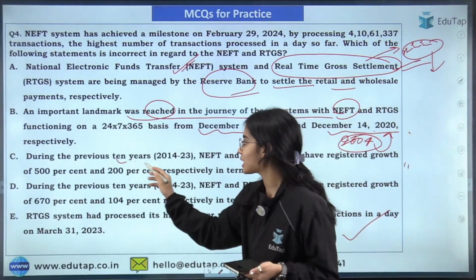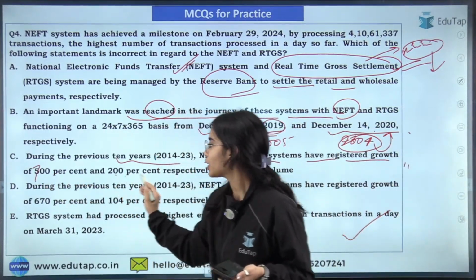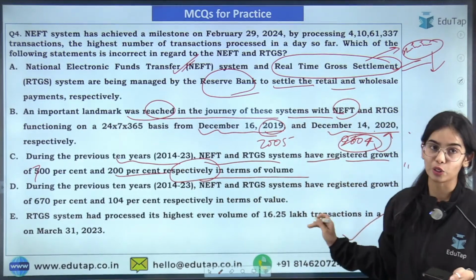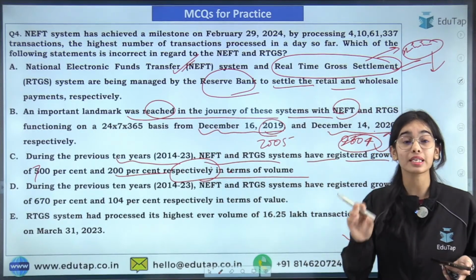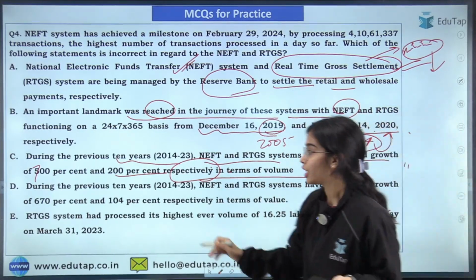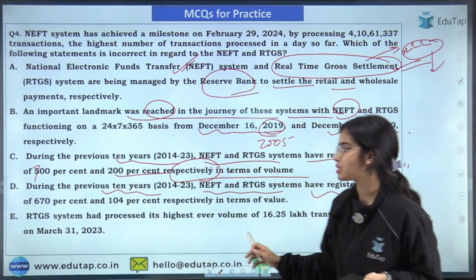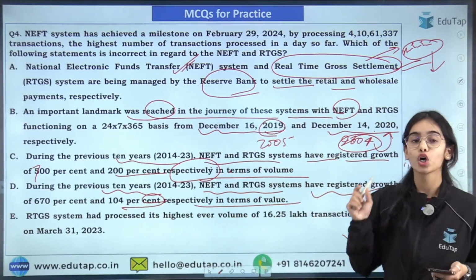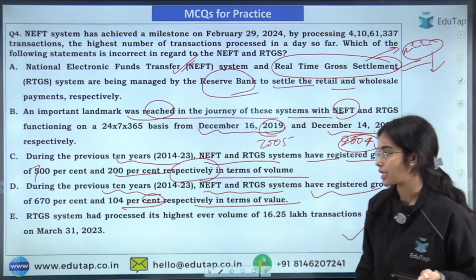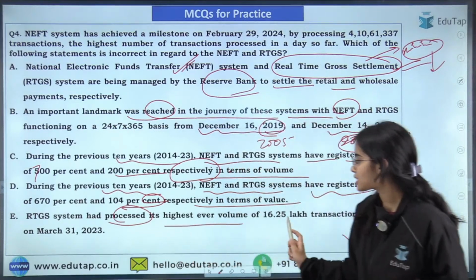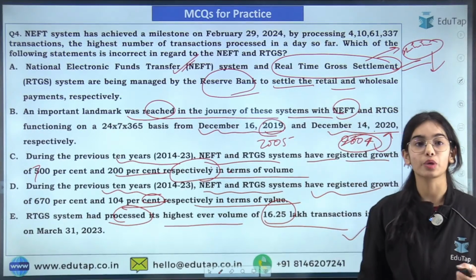During the previous 10 years, the NEFT and RTGS systems have registered growth of 700% and 200% respectively in terms of volume. So in terms of volume, NEFT is growing very fast, 700% in the last 10 years. During the previous 10 years, NEFT and RTGS have registered growth of 670% and 104% in terms of value. So in terms of value also, NEFT is growing very fast. The RTGS system processed its highest ever volume of 16.25 lakh transactions in a day on March 31st, 2023. So that is also correct.